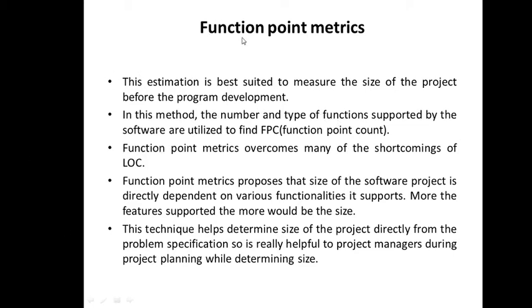Now, let's continue with what is function point metric. This estimation is best suited to measure the size of the project before the program development. Now we know with the LOC method this was difficult because you have to predict when nothing has been coded. So better to use this function point metric because it is a better approach. You don't require the code or counting the number of source lines. From the problem statement where the functionalities are written, we can calculate this metric.